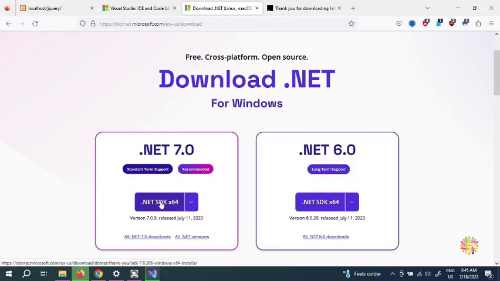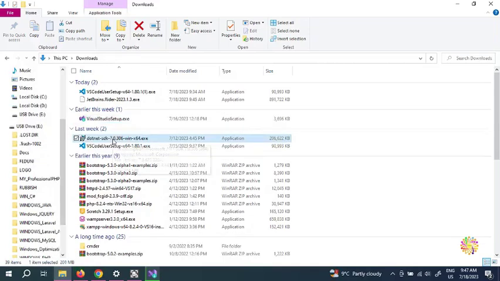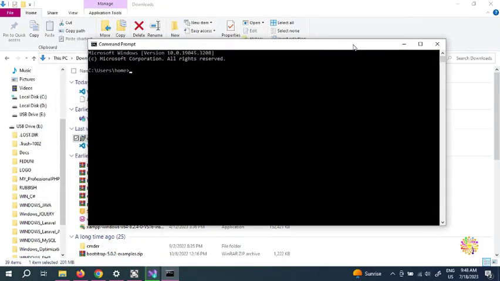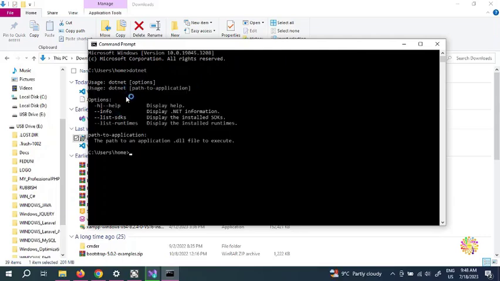To install this one, you just double click it. Once you double click, you go to your downloads and you get that downloaded file. Say if we click here, we're going to go here. We put in CMD, double click. So now this one's open. We just put a dot and we put net. And if you look in here, information, and if you look in here, list SDKs, that's displayed.